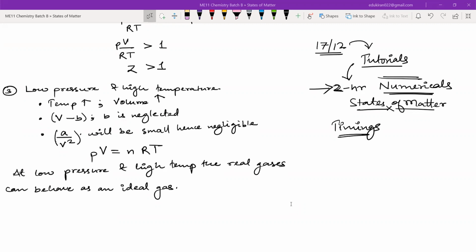Now tell me, what are the 4 parameters for a gas? There are 4 parameters for a gas that determine the behavior of gas. Tell me, Surat. Pressure, volume, temperature, and the amount of gas, the number of moles. Okay. So the Charles law gives the relationship between which 2 parameters? The volume and the pressure. Okay, Charles law.